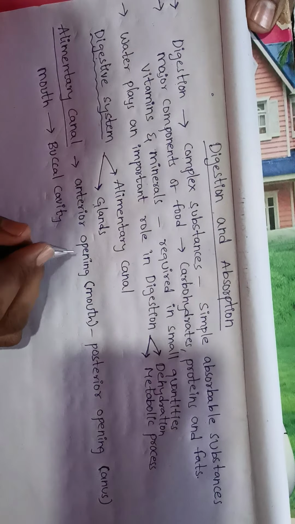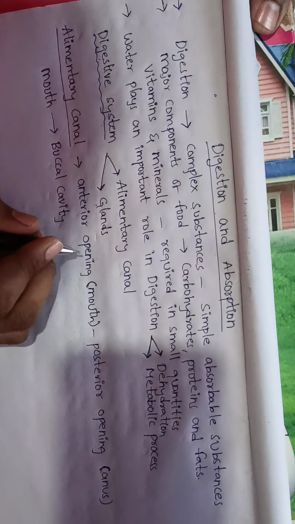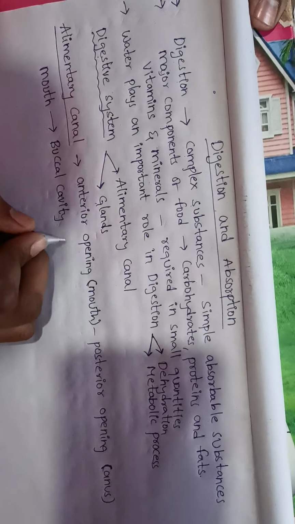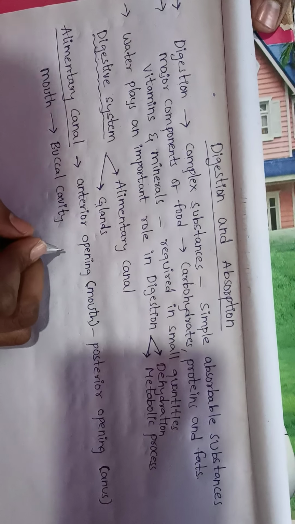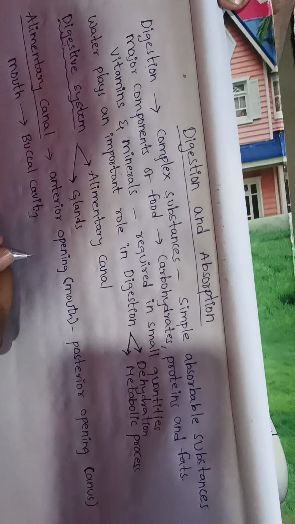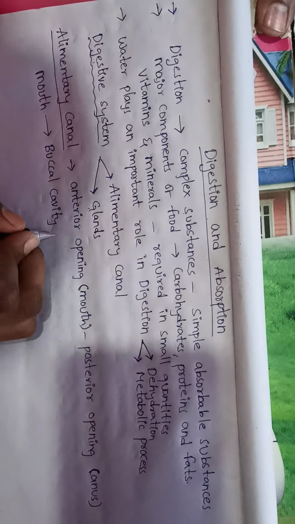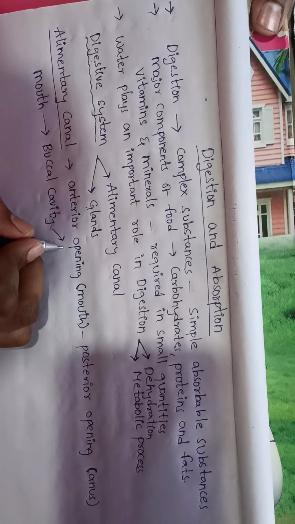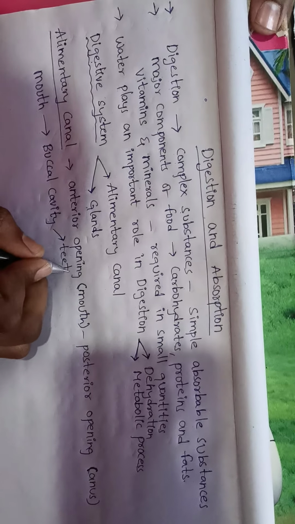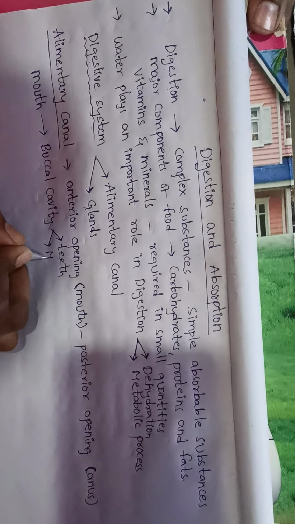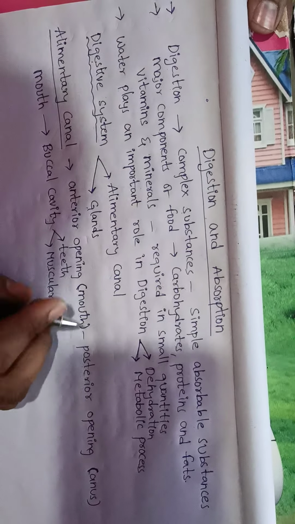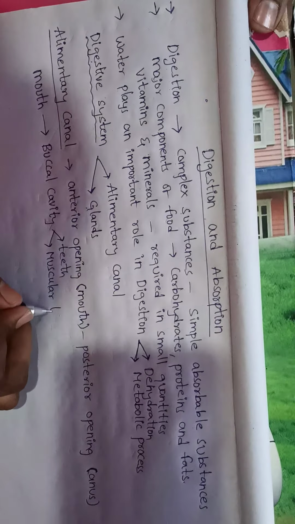Buccal cavity or oral cavity consists of a large number of teeth and a muscular tongue.